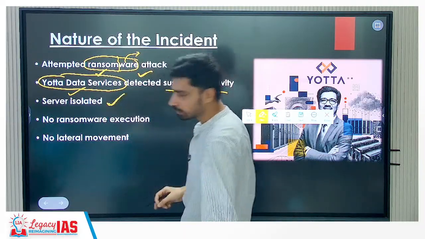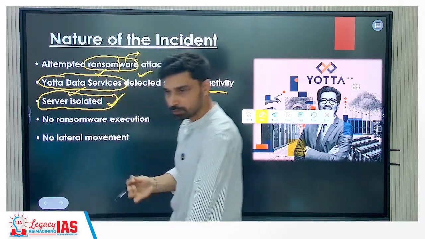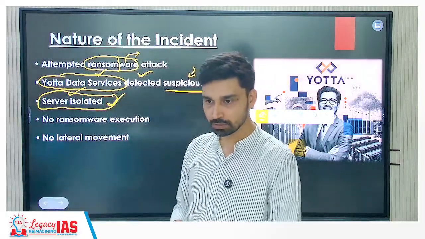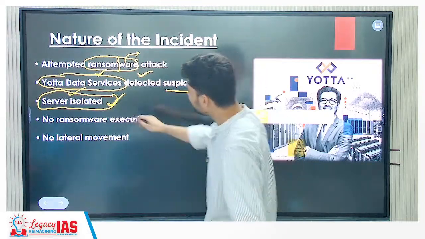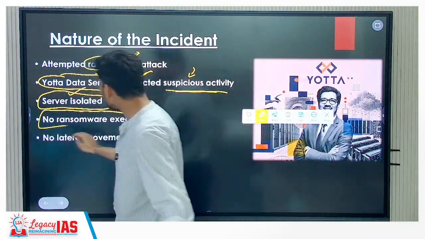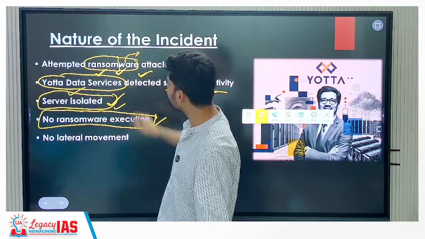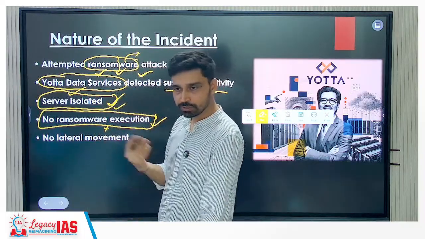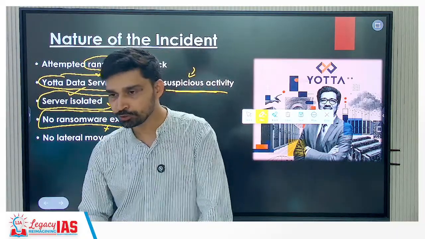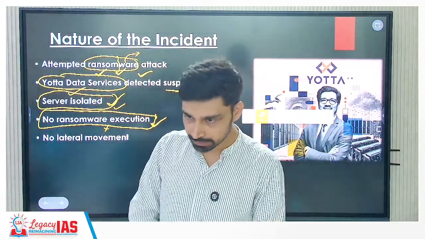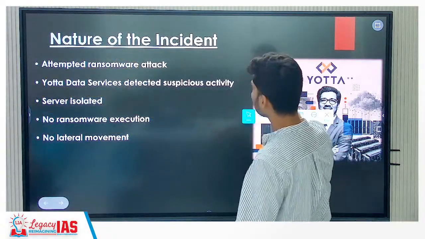And as soon as the cyber hack was confirmed, how can you prevent the cyber attack from spreading? Whichever server is being attacked, you disconnect it from the other servers. What will happen? Whatever program is running will not be able to go to the other systems. So the server was isolated, but in this case, Yota said that no ransomware execution is being seen. Even if data was stolen with the attempt to extract ransom, no such demand was raised by anyone. That means what is possible? The data that they had access to, they understood that it is not so relevant that someone will give money for it. So that's why there is no lateral movement after the data was stolen.